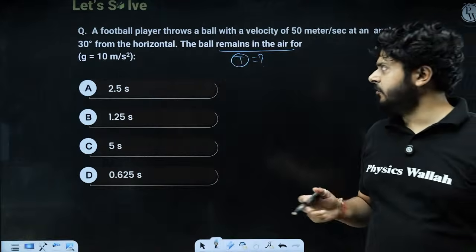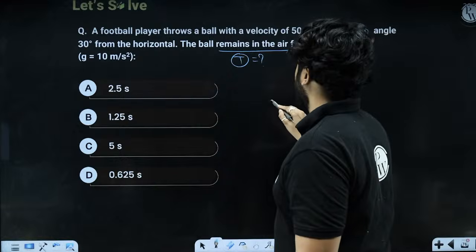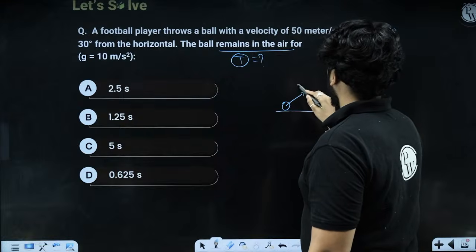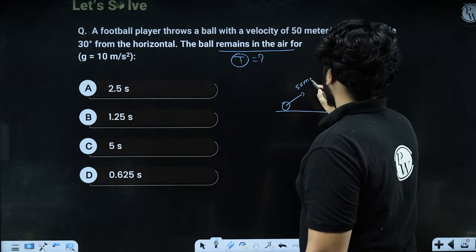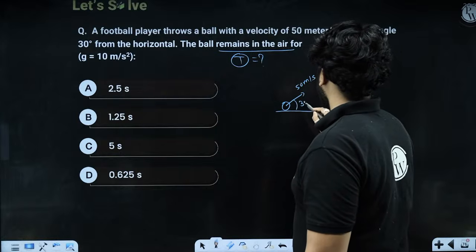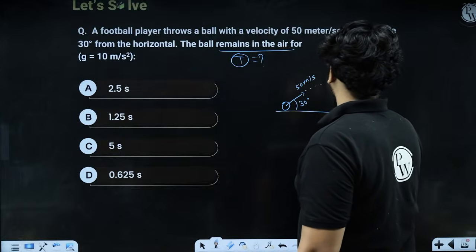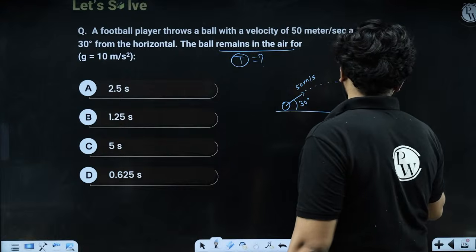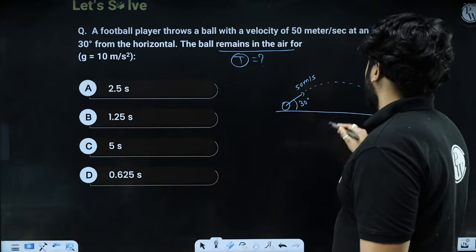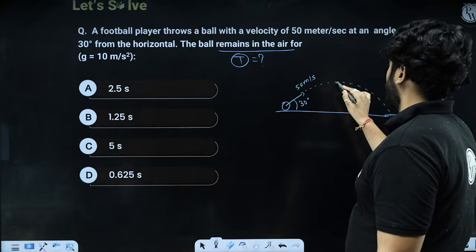We have to calculate the time of flight here, right? So we are launching a body at a velocity of 50 meters per second at an angle of 30 degrees from the horizontal. The ball remains in the air for how long?